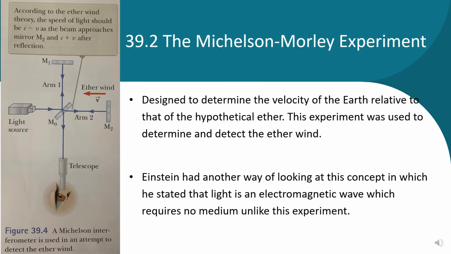The Michelson-Morley experiment. This was designed to determine the velocity of the Earth relative to that of the hypothetical ether. This experiment was used to detect the ether wind. Negative results came from this: the experiment contradicted the ether hypothesis, and it demonstrated that it was impossible to measure the absolute velocity of the Earth with respect to the ether frame.